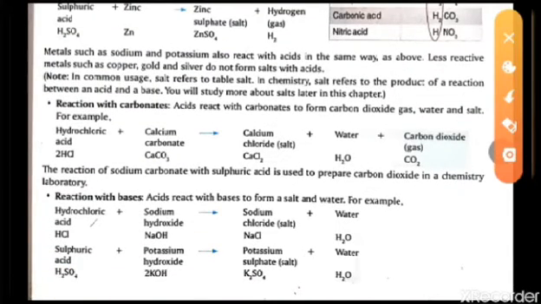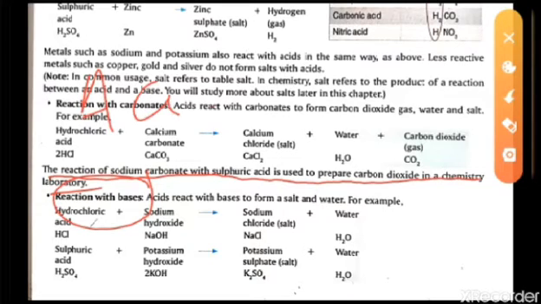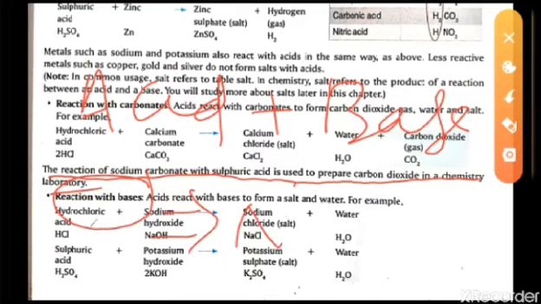So here the one thing is written: the reaction of sodium bicarbonate with sulfuric acid is used to prepare carbon dioxide in the chemistry laboratory. Here the third one is the reaction with bases. If the acid reacts with the base, what will form? Whenever the acid reacts with base, the action is neutralized,